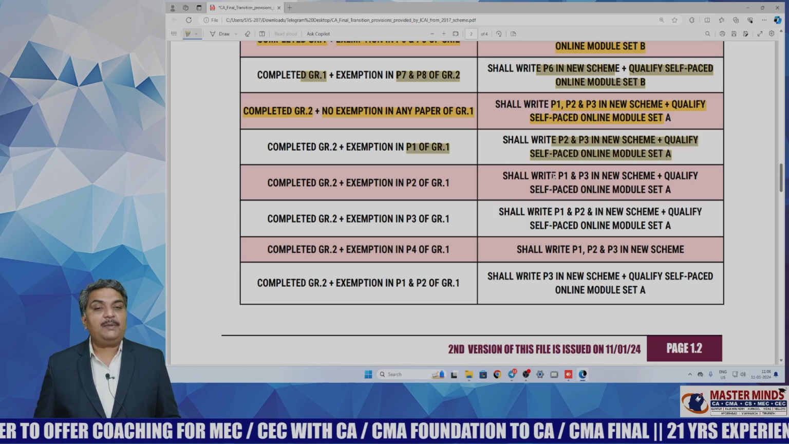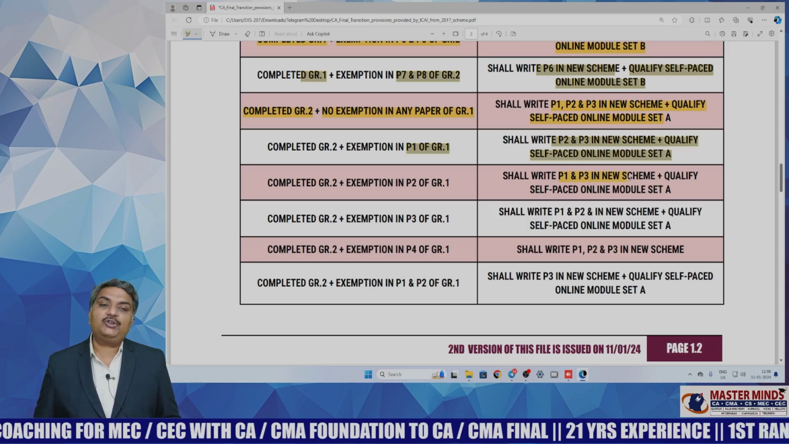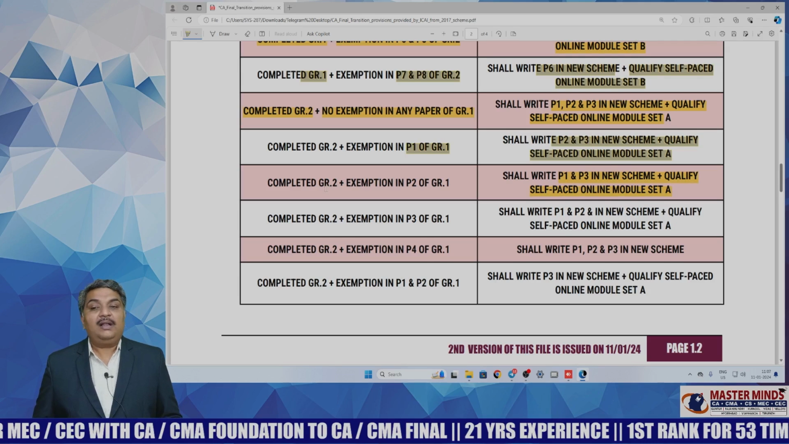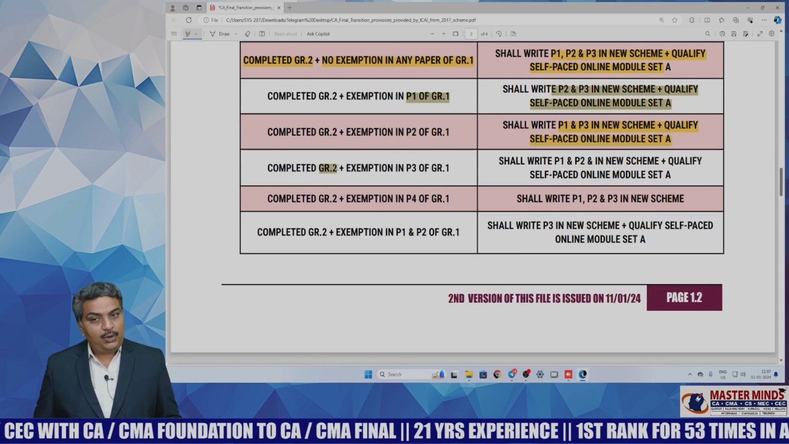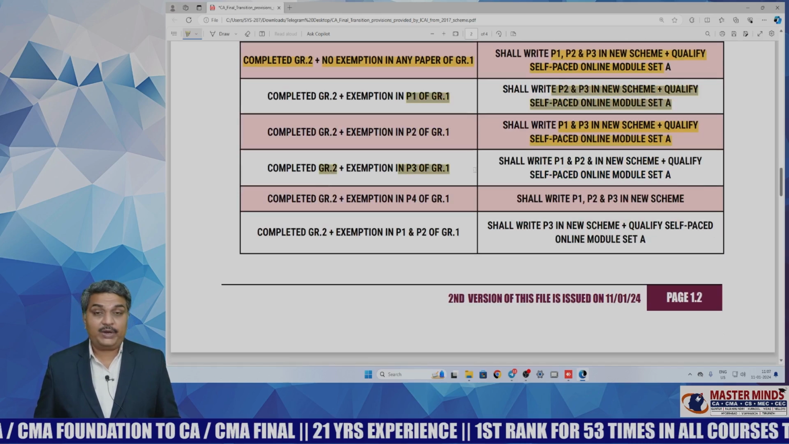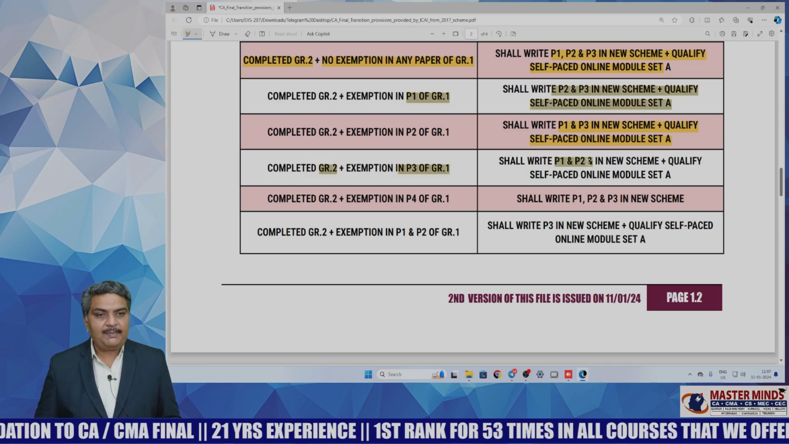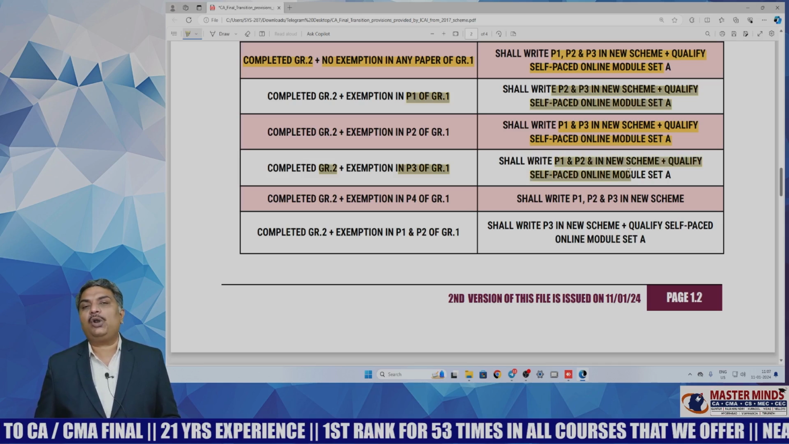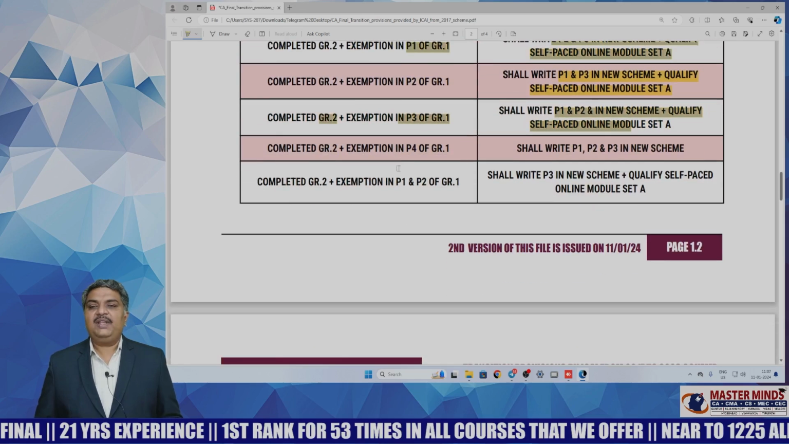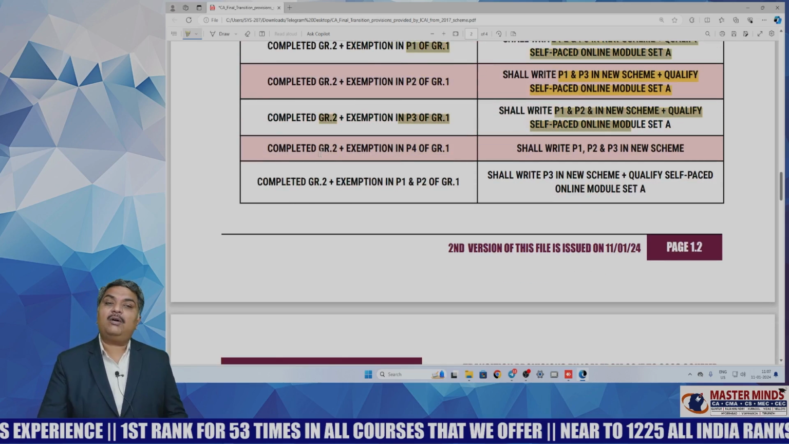Then he needs to write paper 1 and paper 3 in the new scheme and qualify self-paced module set A. And a student has qualified group 2 and got exemption in paper 3 of group 1. Then such students shall write paper 1 and paper 2 in the new scheme and qualify self-paced online module set A. And next case, a student has qualified group 2 and got exemption in paper 4 of group 1.